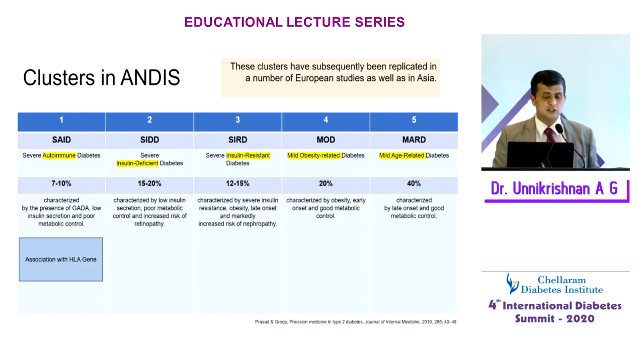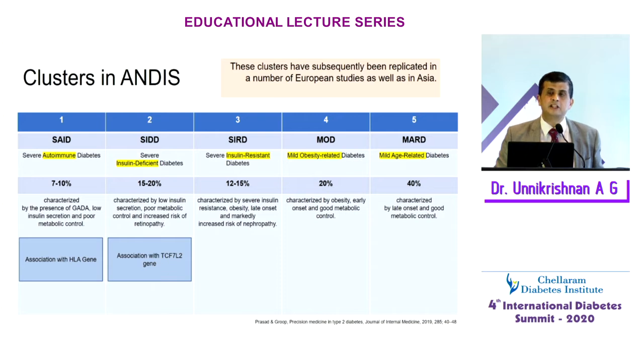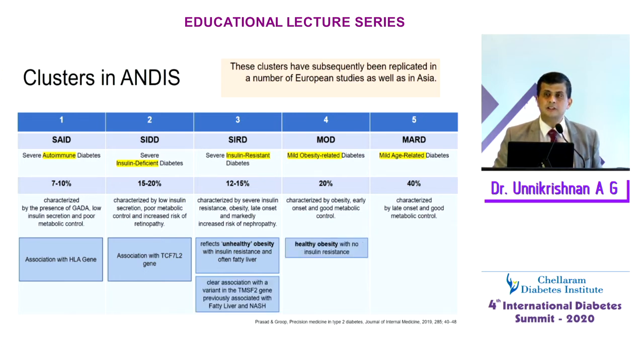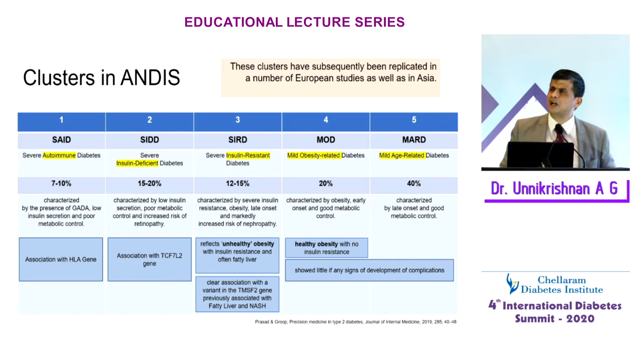The severe autoimmune diabetes is associated with the HLA gene. The severe insulin deficient diabetes is associated with TCF7L2. Then you have the insulin resistant diabetes, which is associated with obesity, but a very unhealthy obesity, and there is fatty liver also. There's a clear association with some genes. Of course, the mild obesity-related diabetes and the mild age-related diabetes don't show much chance of complications. They don't seem to be getting complications to that extent.